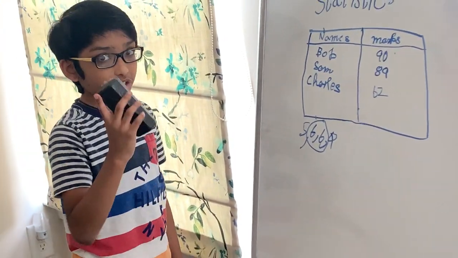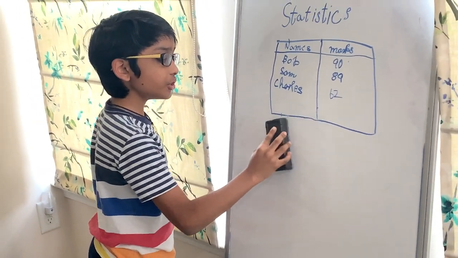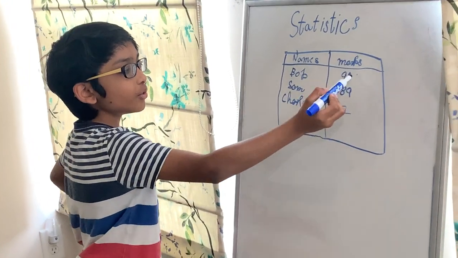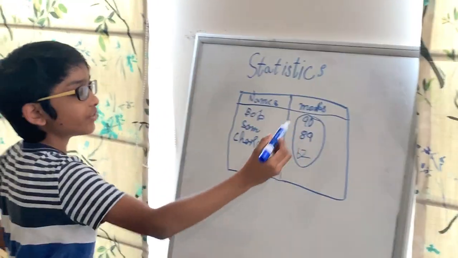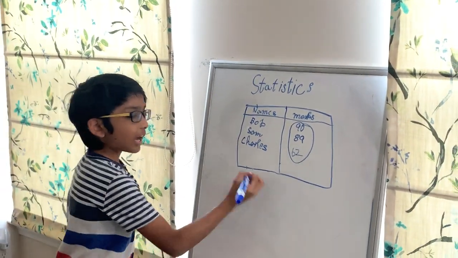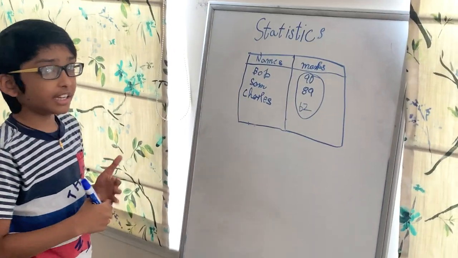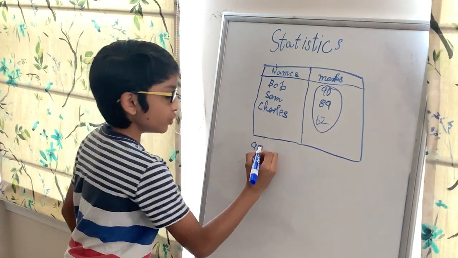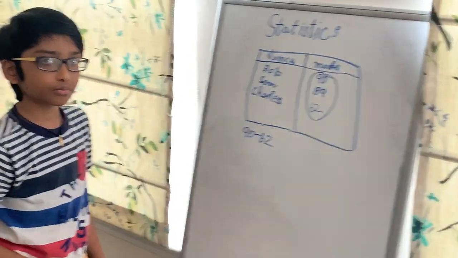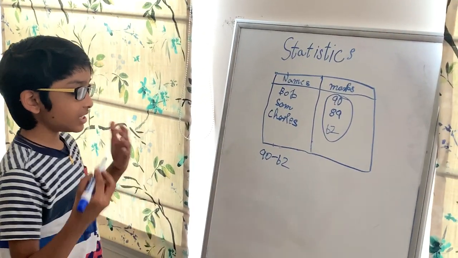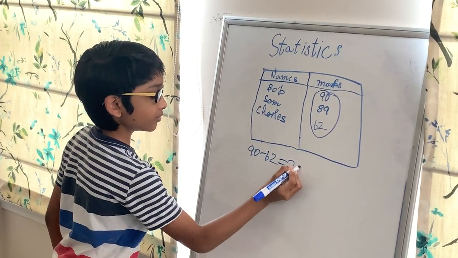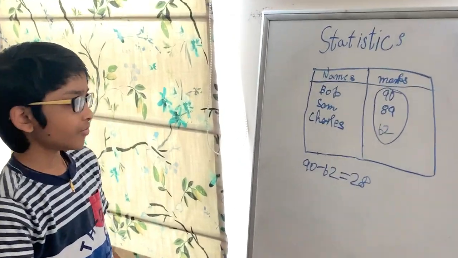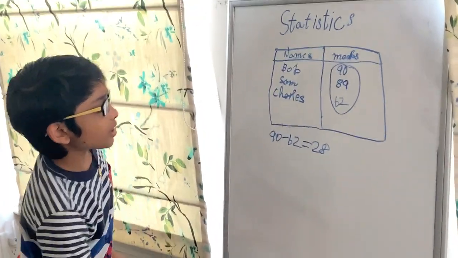Okay, now what's range? Range is the largest value minus the smallest value. So let's find the range for the marks. The largest value is 90, and the smallest value is 62. And 90 minus 62 is 28. So the range of these marks is 28. So those are the math part.